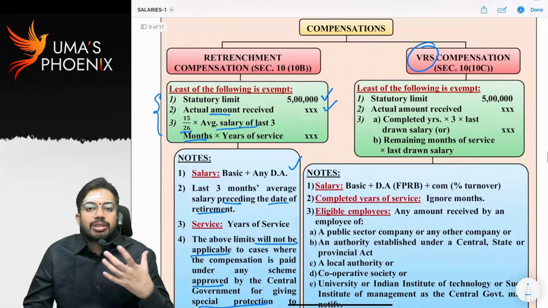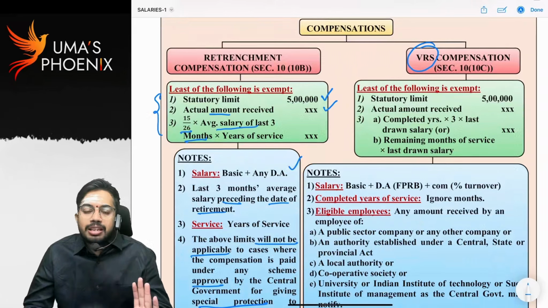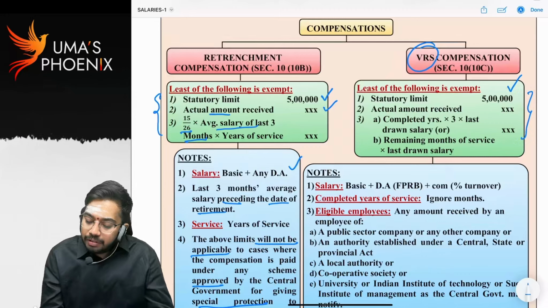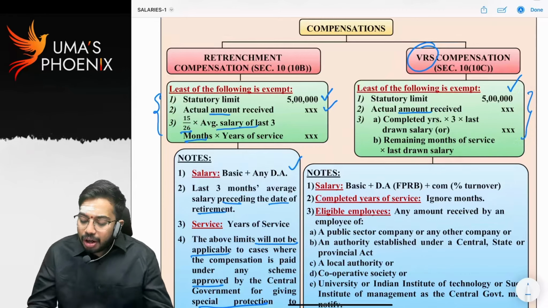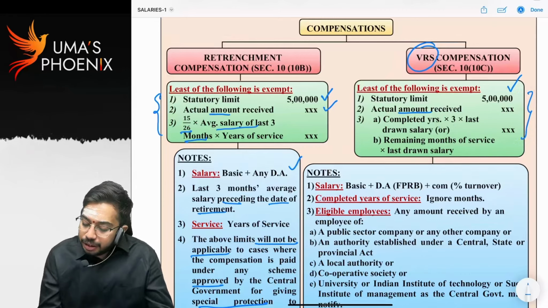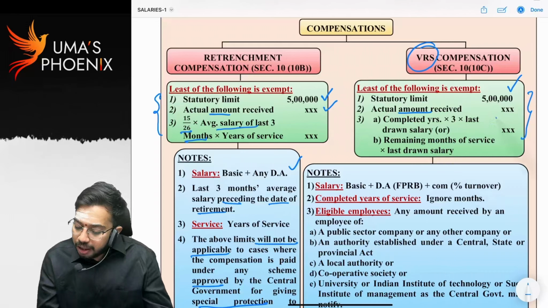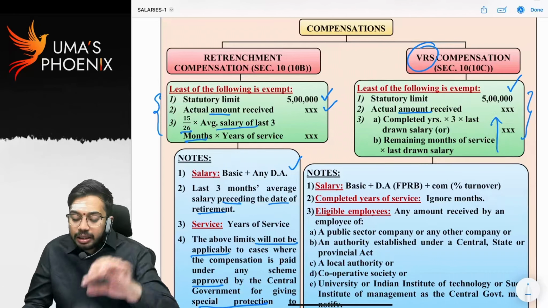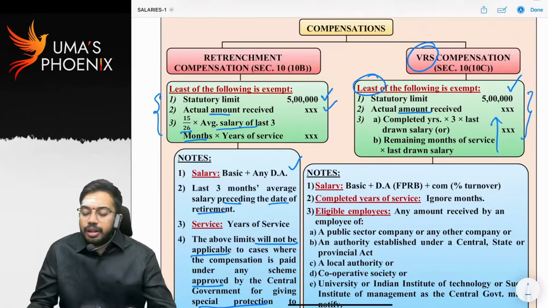So if any VRS compensation is received, it is not 100% taxable. From that also, exemption is allowed. That exemption will be calculated in 3 steps. Statutory limit 5 lakhs, or actual VRS compensation received, or completed years into last drawn salary, or remaining months of service into last drawn salary. In the third step, whichever is higher we will take. Are you able to understand? In 3 steps, whichever is lower we need to consider.